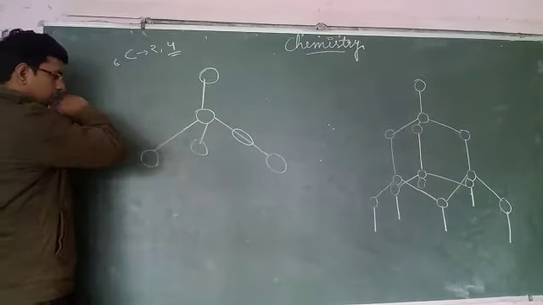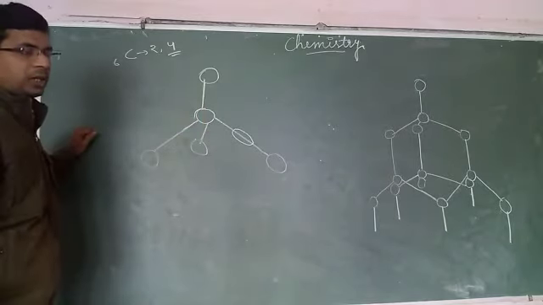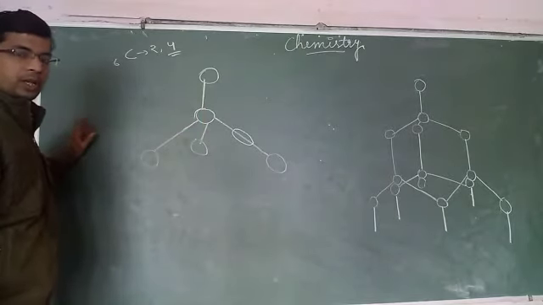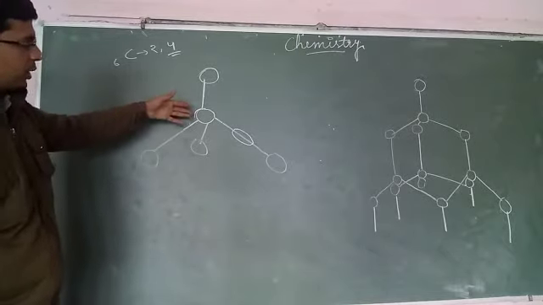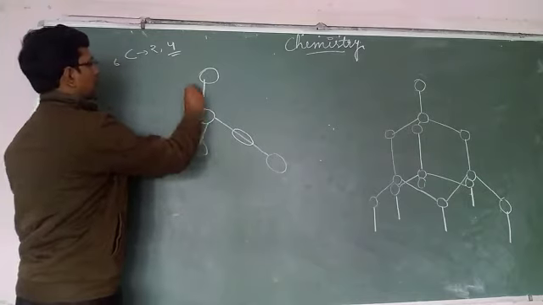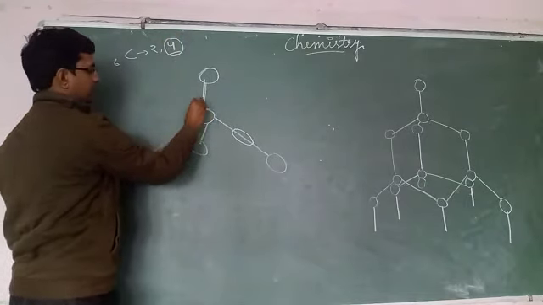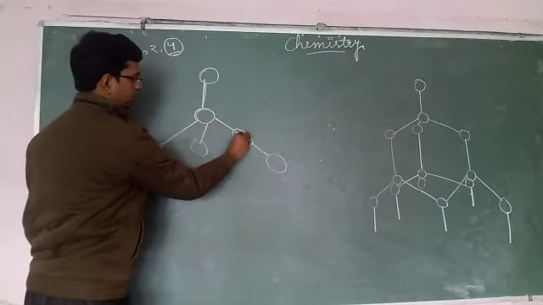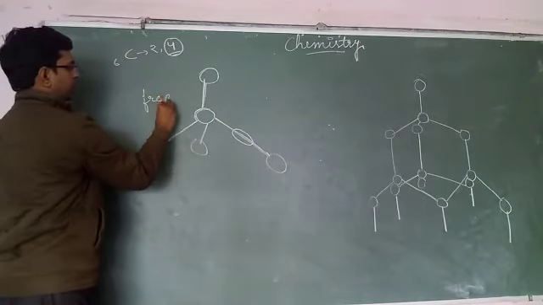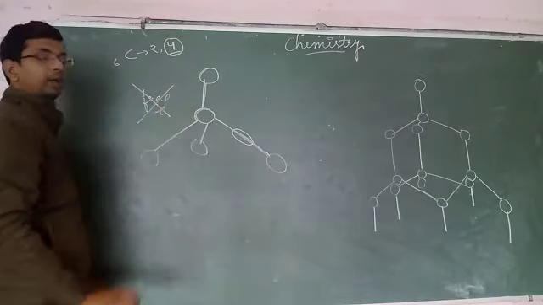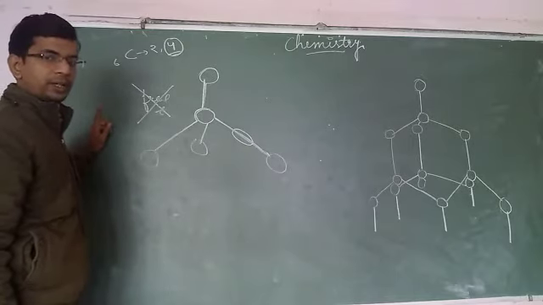One more thing: from our previous knowledge we know that for the conduction of electricity, free electrons are needed. In the structure of the diamond, in the outermost shell 4 electrons are present, and these 4 electrons are involved in the formation of bonds, 1, 2, 3, 4. It means there is no free electron. Free electrons are not present in the diamond, and that is why diamond does not conduct electricity.